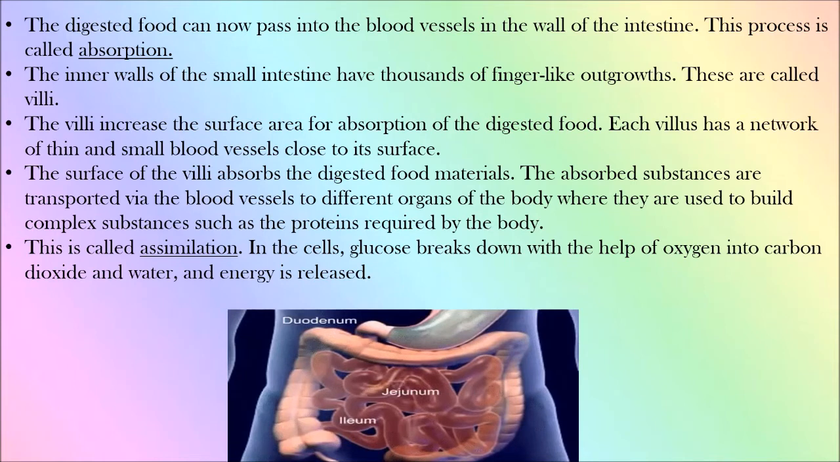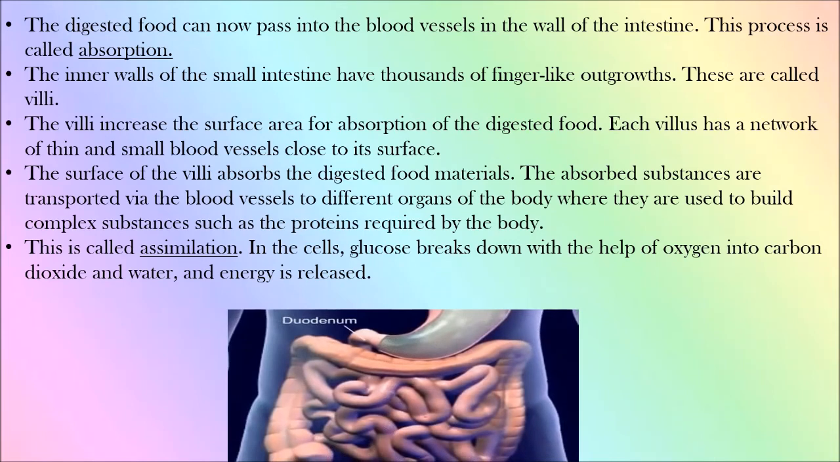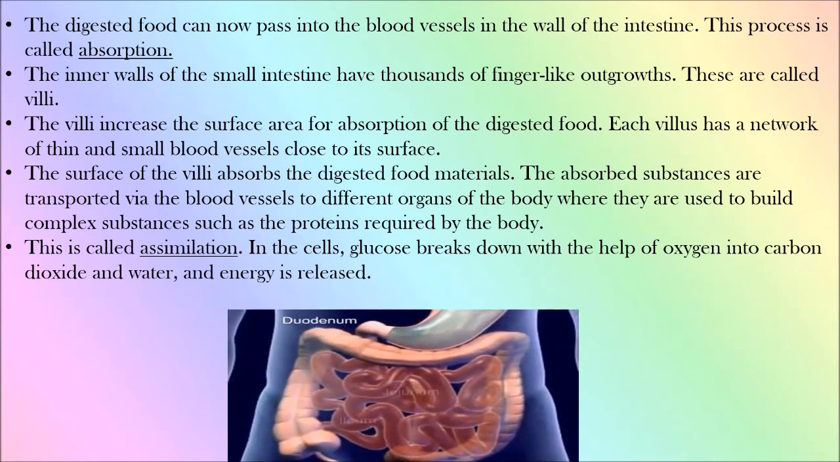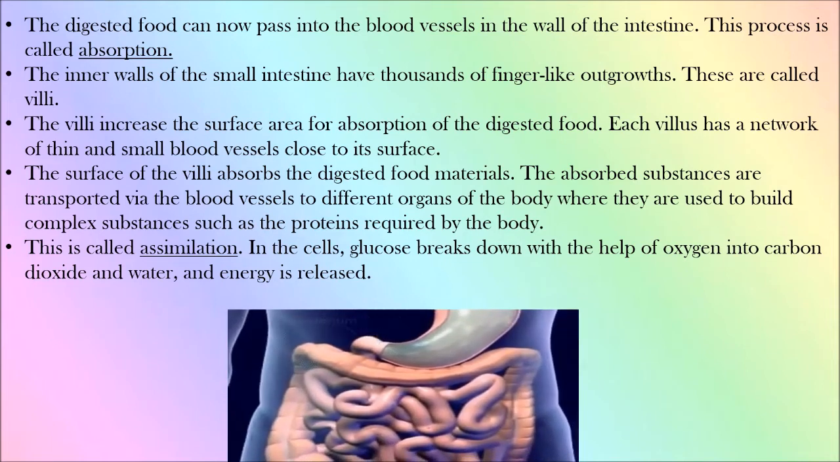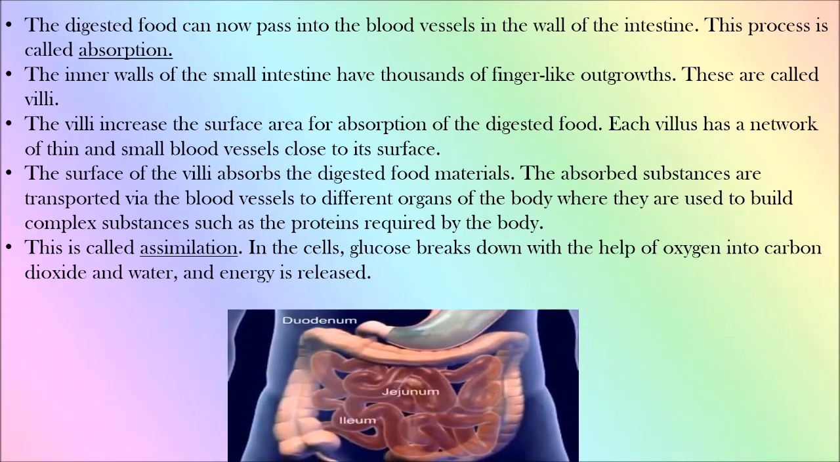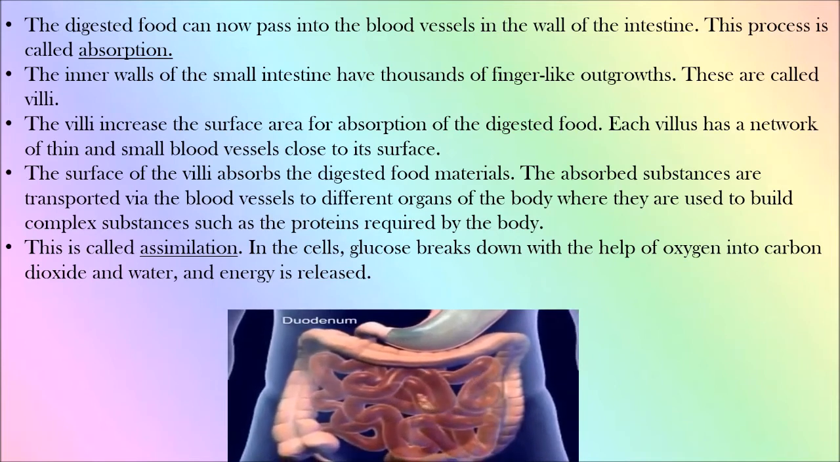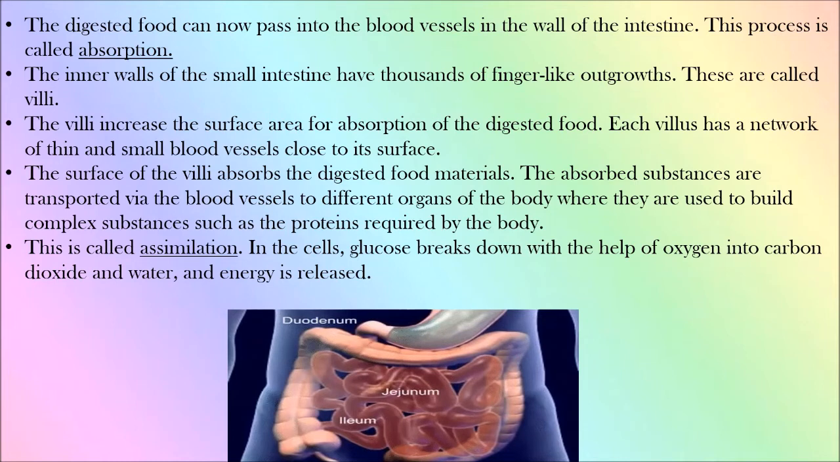Now each villus has a network of thin and small blood vessels. What do blood vessels do? They will obviously transport everything to the blood, right? So these blood vessels absorb the nutrients from the digested food and send them via the blood to different organs of the body. Now blood is present in each and every corner of your body. Each and every organ receives blood. So all these nutrients travel through the blood to different organs.